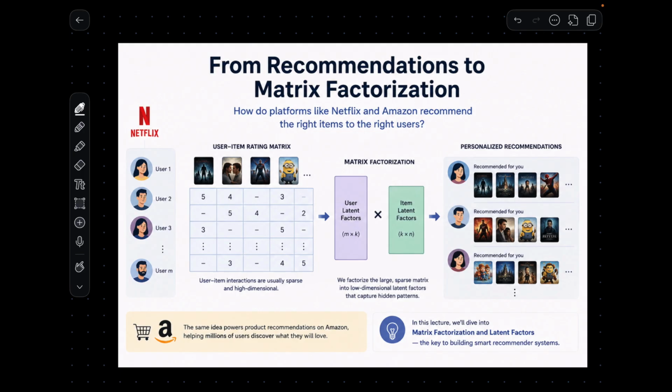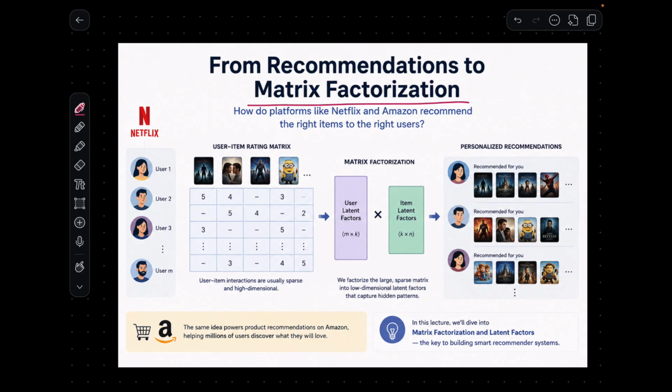On Netflix we are recommended movies, on Amazon we are recommended different products. So if we see what is going on behind this recommendation system, we will find a very important mathematical concept, matrix factorization, that is being used, and it is very interesting to learn about. So in this video we will learn what matrix factorization is and how it helps us in recommender systems. So let's dive in.